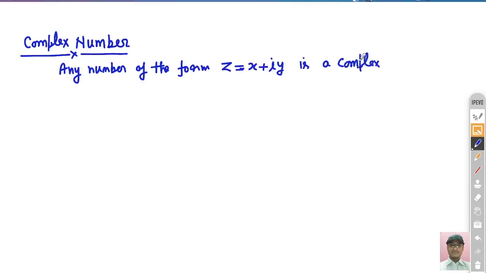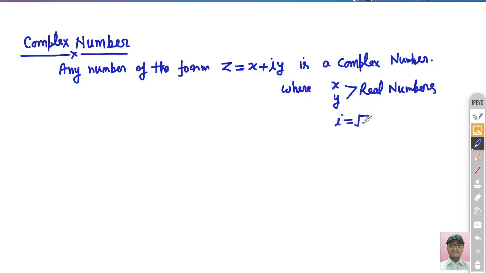I think you have already studied these things. It's a very basic thing, what a complex number is. Now what about x, y and iota? This x and y both are basically real numbers, right? And iota, you know, is basically under root minus 1.